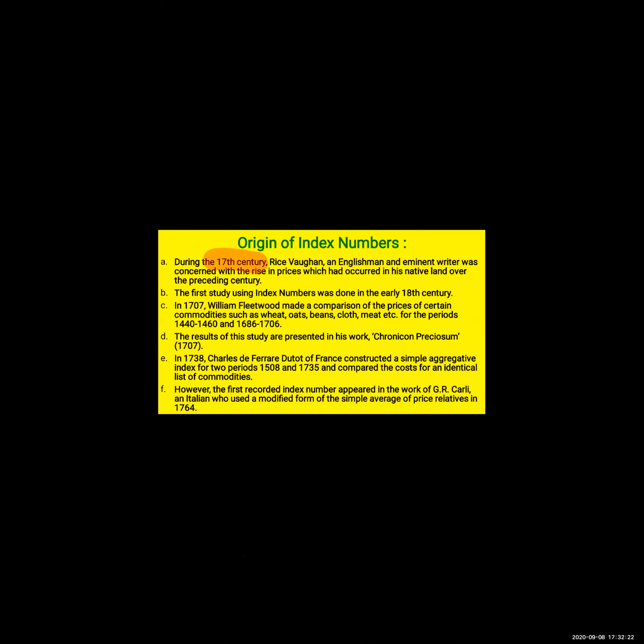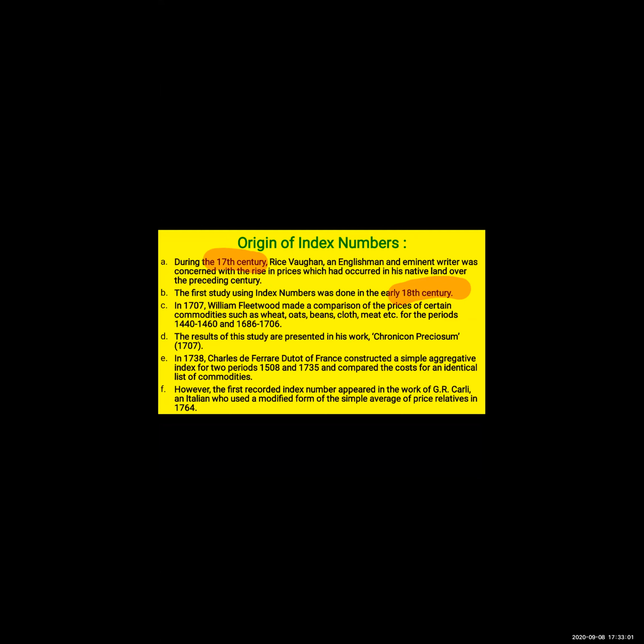Okay, so second, the first study using index number was done in the 18th century. So after this Englishman, it was done in the 17th century, it was done in the 18th century. So during 17th century, I repeat myself, Rice Vaughan, an Englishman, was very much worried about the rise in the prices in his economy. Okay, so the first study of using index number was done in the 18th century.